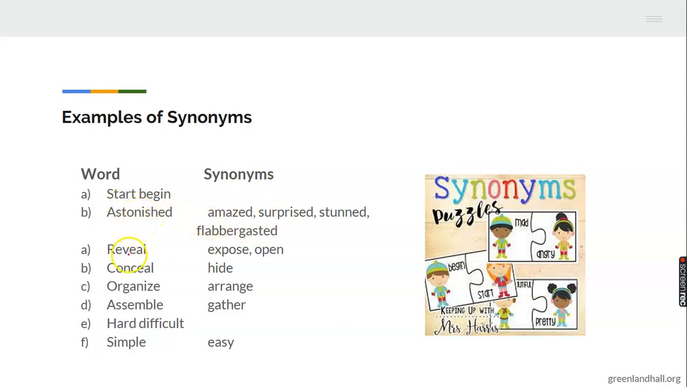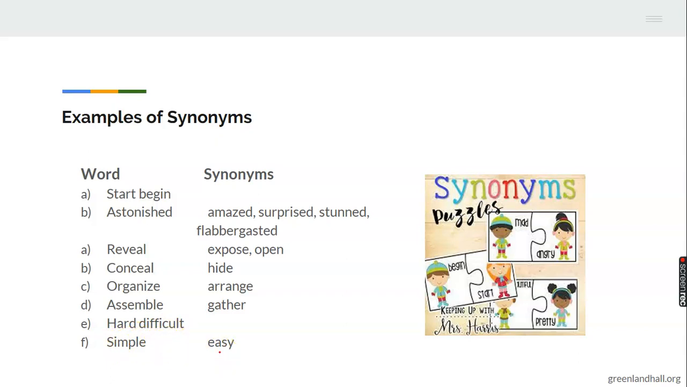Then we have revealed. Revealed, the synonym is expose or open. Conceal, the synonym is hide. Organize, the synonym is arrange. Assemble, the synonym is gather. Hard, the synonym is difficult. Simple, the synonym is easy.